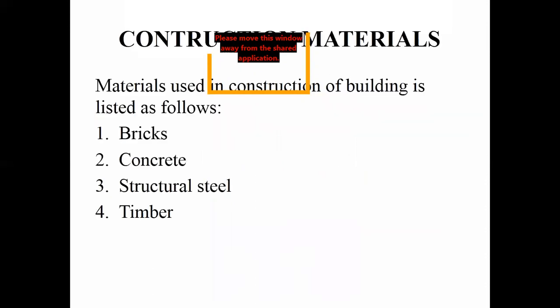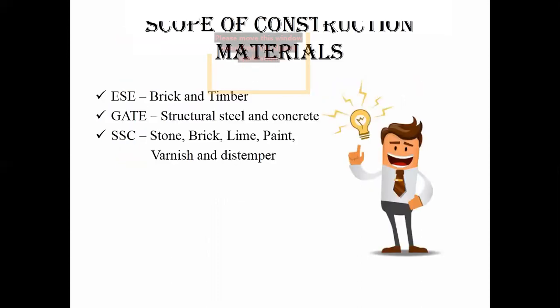But those two materials are not the only ones in construction, right? So generally for construction materials, we'll be having bricks, concrete, steel, timber, and everything, right? So all these topics will be discussed in our class. You'll be asking me, since GATE is focused only on steel and concrete, why am I teaching stone, brick, and everything?